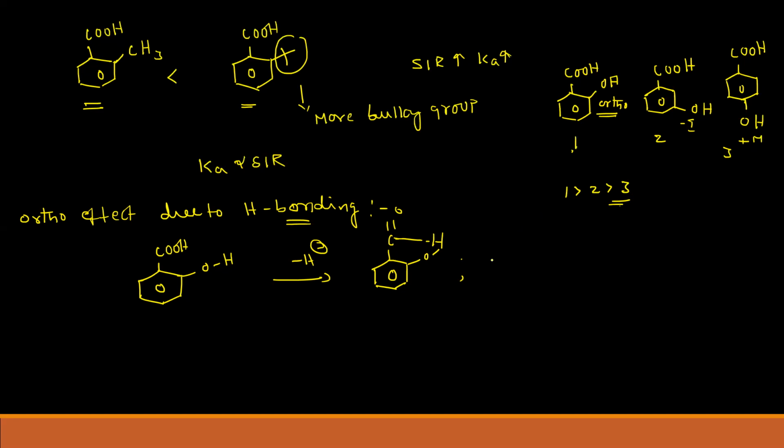In general, whenever you want to write the acidic strength of orthohydroxybenzoic acid, we can write it like this: COOH with the OH group. This is more acidic than when the OH is present at the meta or para position. And this is benzoic acid.